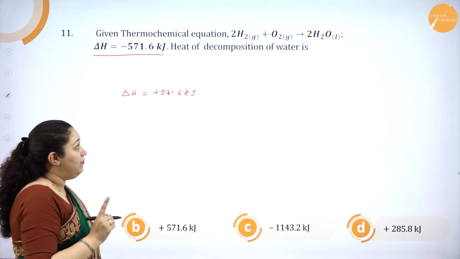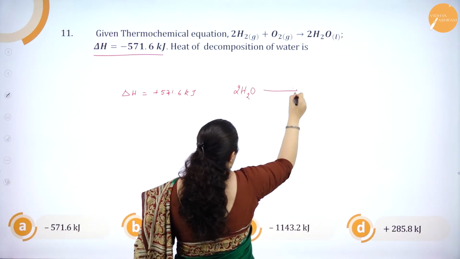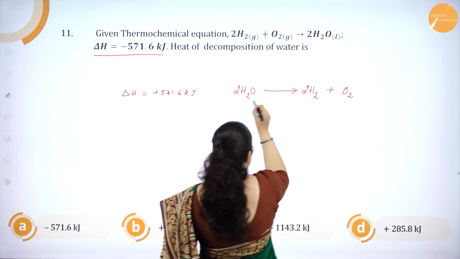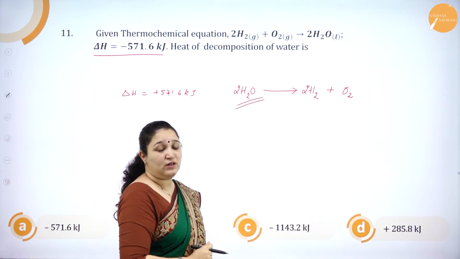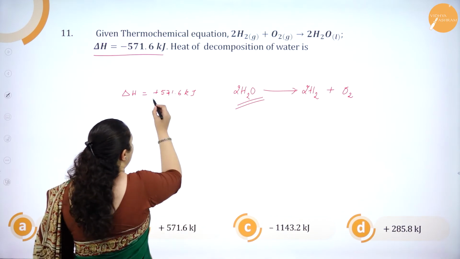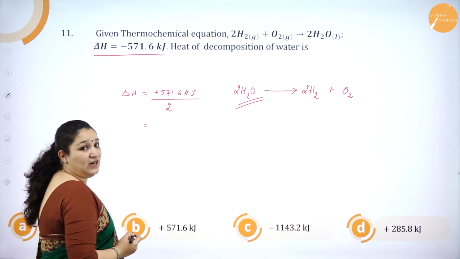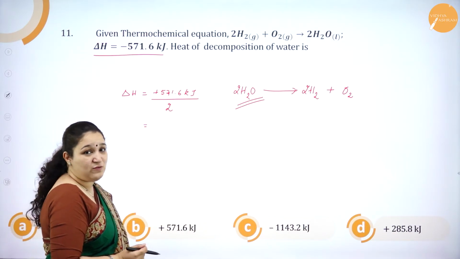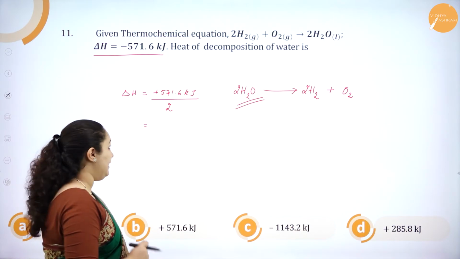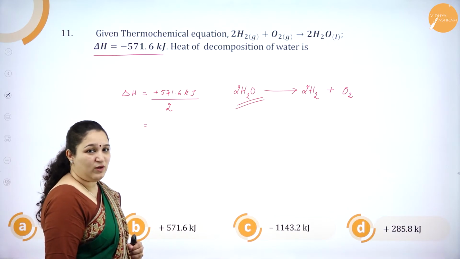No. Why? Because when I reverse the equation, it is 2H2O giving 2H2 plus O2. This is for 2 moles of water. I want it for only 1 mole of water. So I'll have to divide it by 2. Why? Because this value is for 2 moles of water to decompose, not 1 mole of water. Hence, I'll have to divide it by 2 so that I'll get it for 1 mole of water.